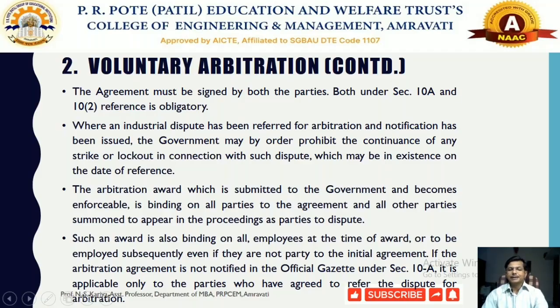If the arbitration agreement has not been notified in the official gazette under section 10A, it is applicable only to the parties who have agreed to refer the dispute for arbitration.